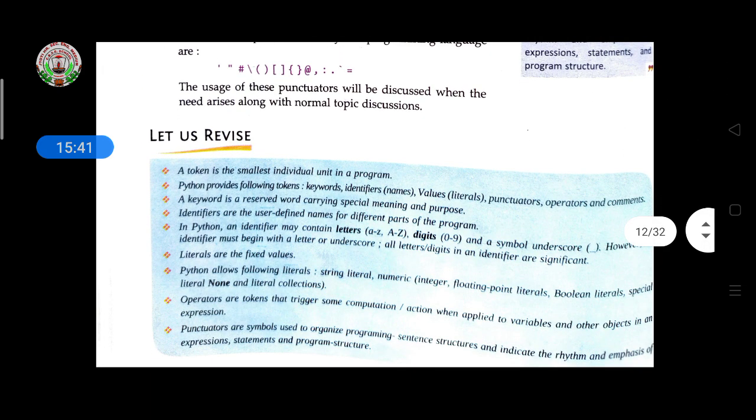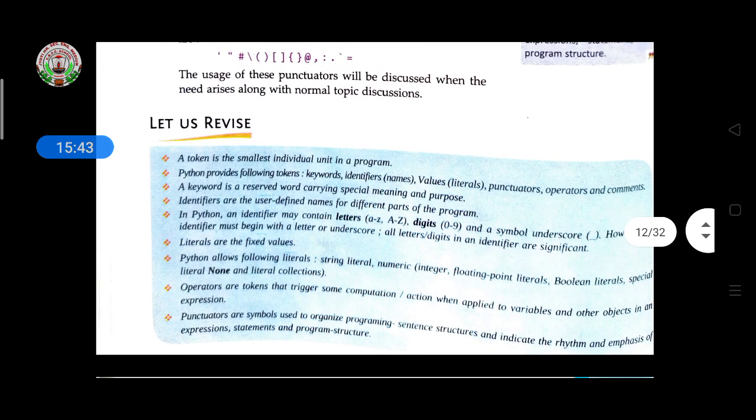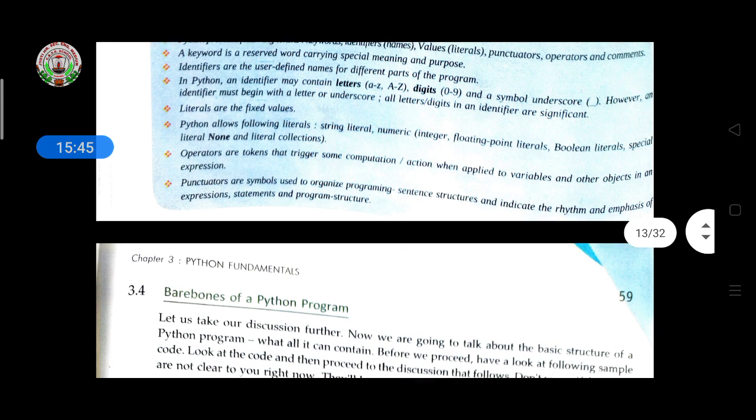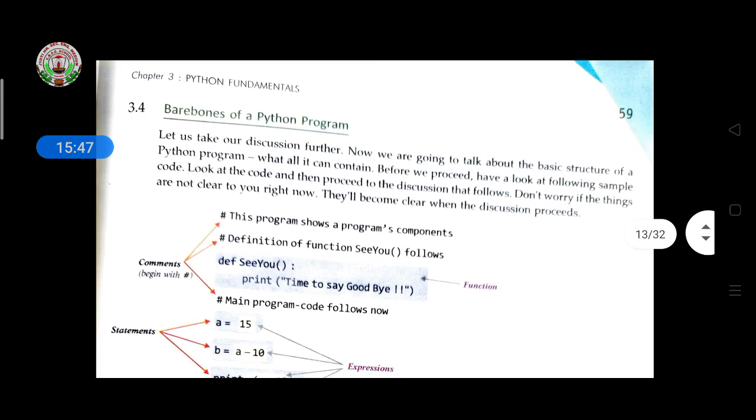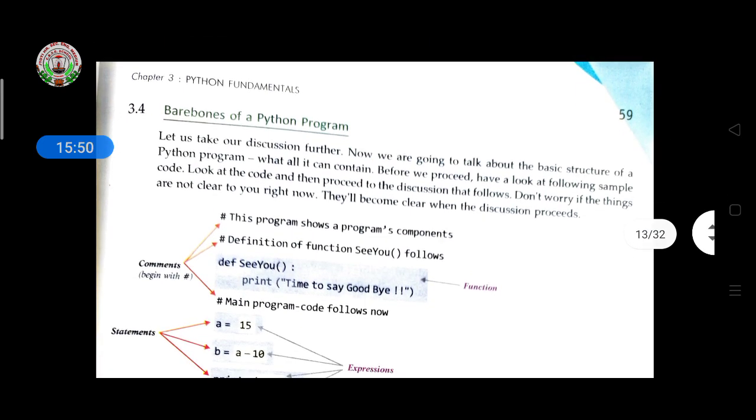Okay, then let us revise what is given here, and then, children, in the next class we will discuss the bare bones of a Python program. Thank you.